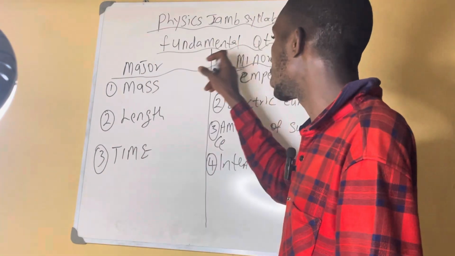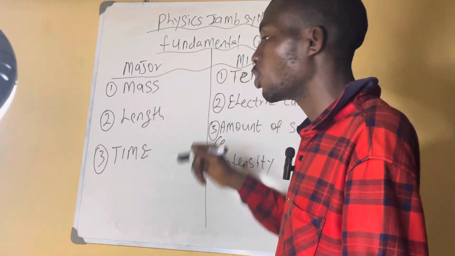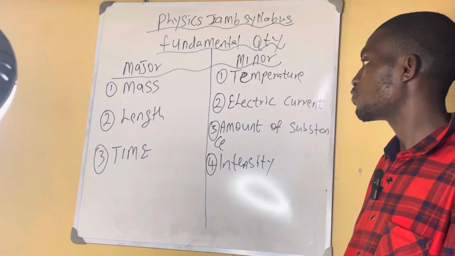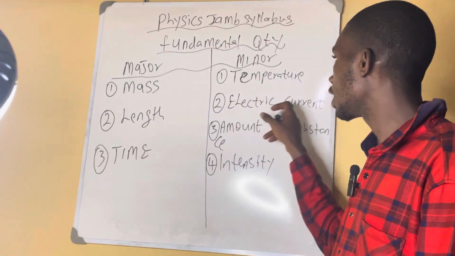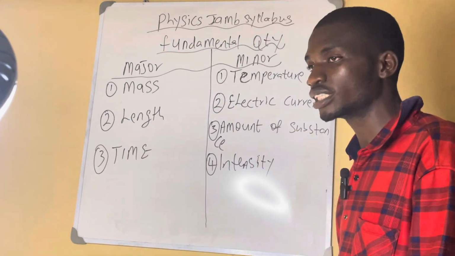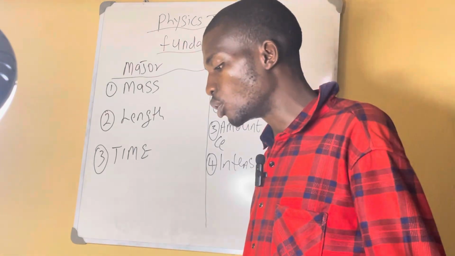So for fundamental quantities, we have major and minor fundamental quantities. The major ones are mass, length, and time. The minor ones are temperature, electric current, amount of substance, and intensity. So copy it out and know it, and know peace.